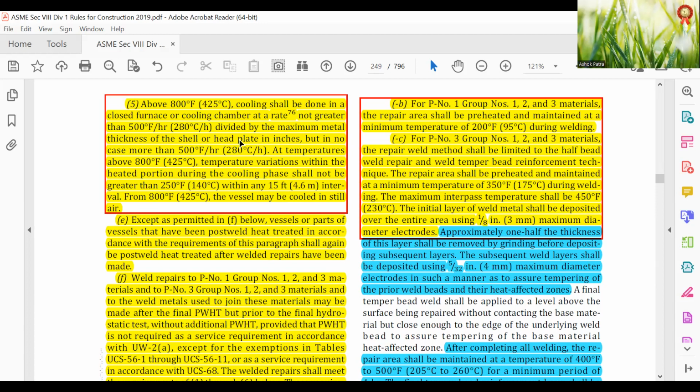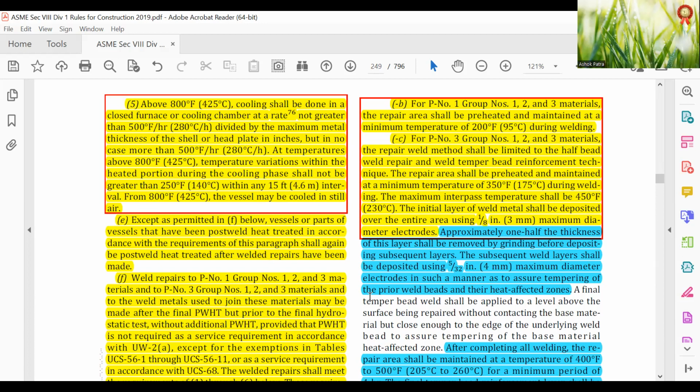Temperature variation within the heated portion during the cooling phase shall not be greater than 250 degrees Fahrenheit, 150 degrees centigrade, within any 15-foot, 4.6 meter interval. From 800 degrees Fahrenheit, 425 degrees centigrade, the vessel may be cooled in still air, except as permitted below.